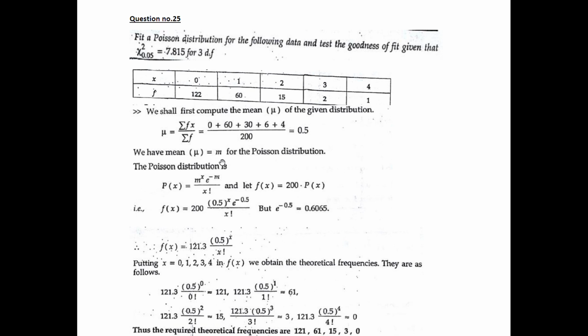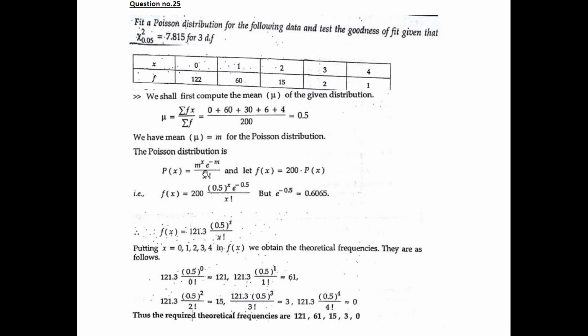This is for the Poisson distribution. The Poisson distribution is given by P(x) = m^x e^(-m) / x!. Let's take f(x) as 200, because the sum of the frequencies is 200, so it is summation f into P(x), that is 200 into P(x).